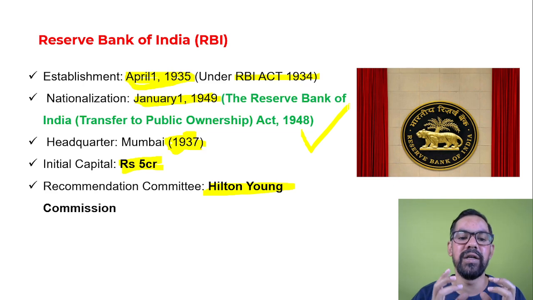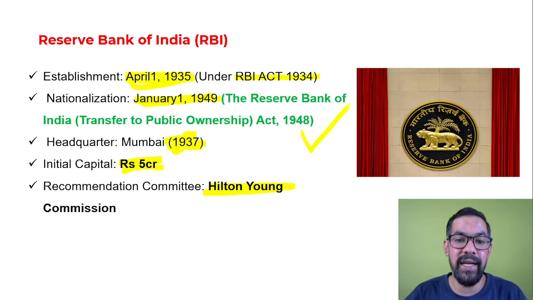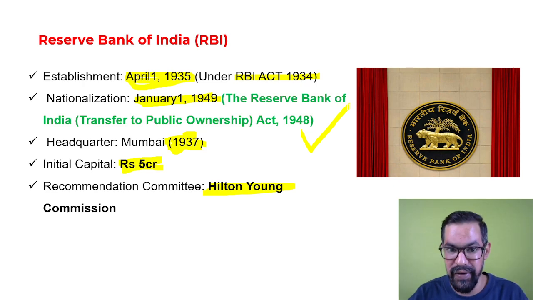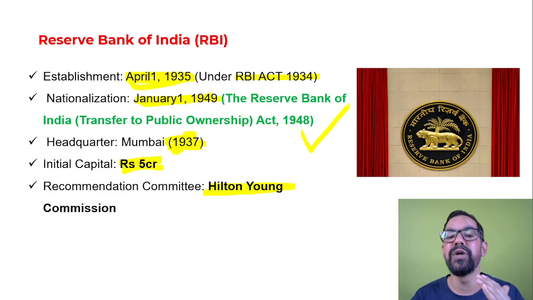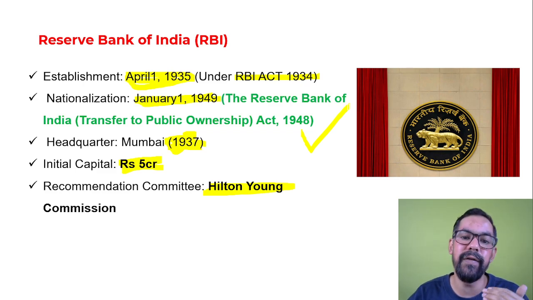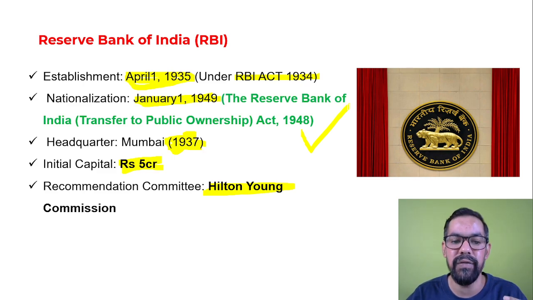Sometimes students get confused with the Banking Regulation Act 1949 and think RBI was nationalized under the BR Act 1949, but it was nationalized under the RBI Transfer of Public Ownership Act 1948, with an initial capital of 5 crore rupees. These are some basic facts you need to know about the introduction, being a central bank.